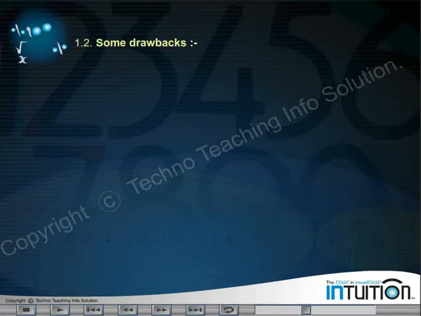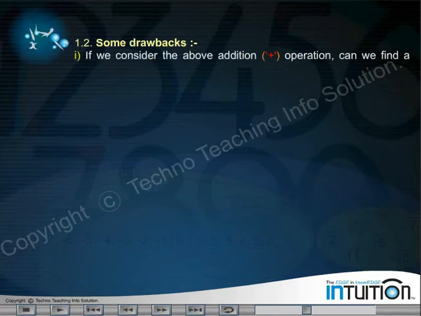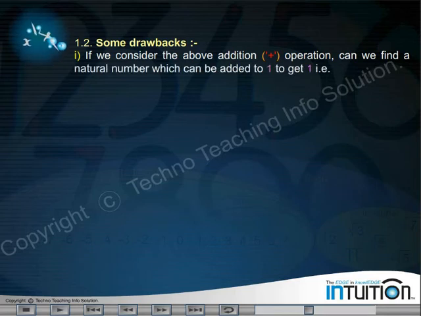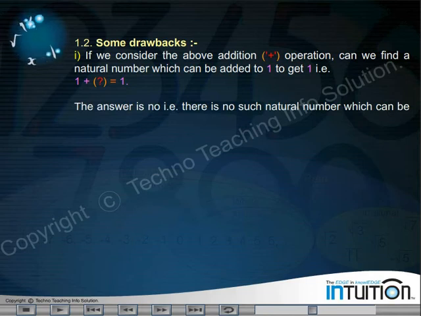1.2. Some drawbacks. 1. If we consider the above addition operation, can we find a natural number which can be added to 1 to get 1? That is, 1 plus what is equal to 1? The answer is no. There is no such natural number which can be added to 1 to get 1.